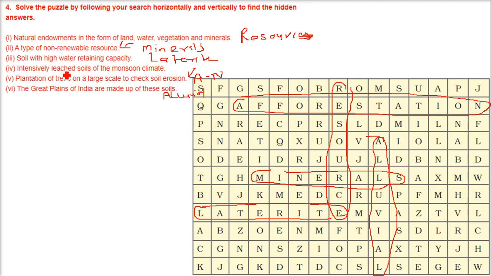Coming back to this one. Soil with high water retaining capacity, we already saw it is laterite, and intensively leached soil of the monsoon climate. So I will just change this. Intensively leached soils of monsoon climate is laterite. Okay, I am changing what I said just now. And soil with high water retaining capacity is the black soil.